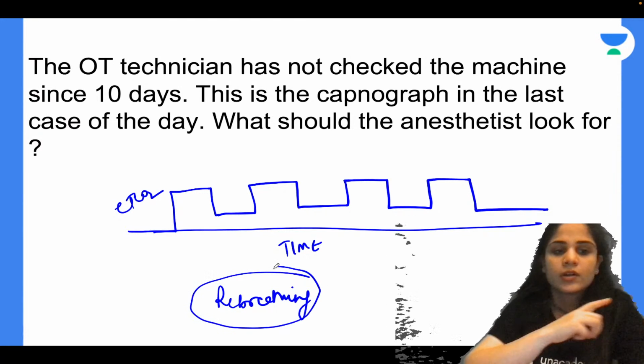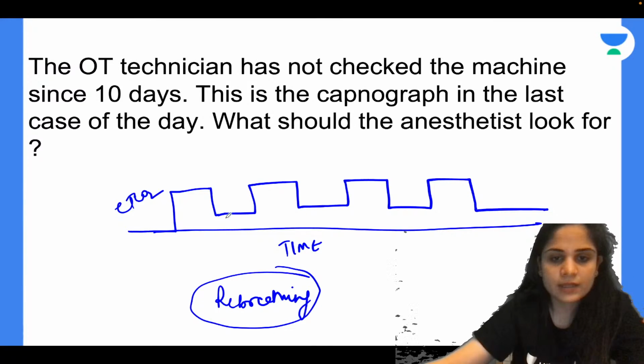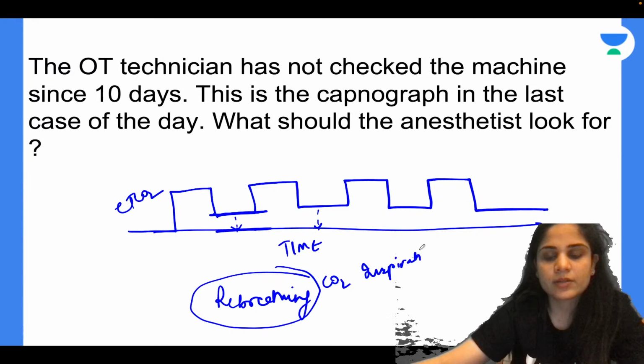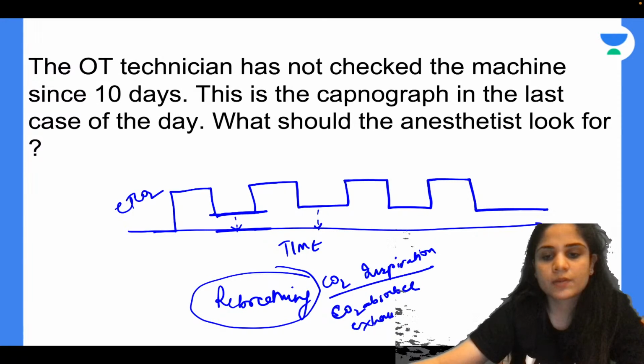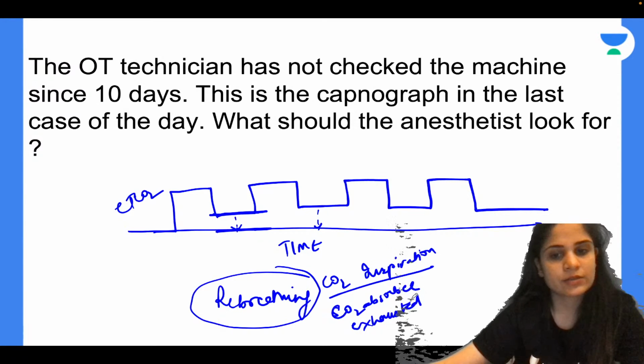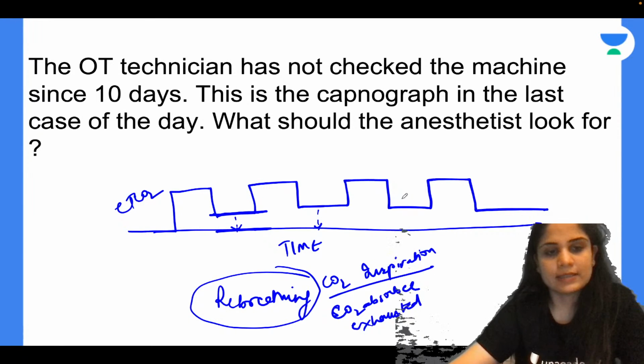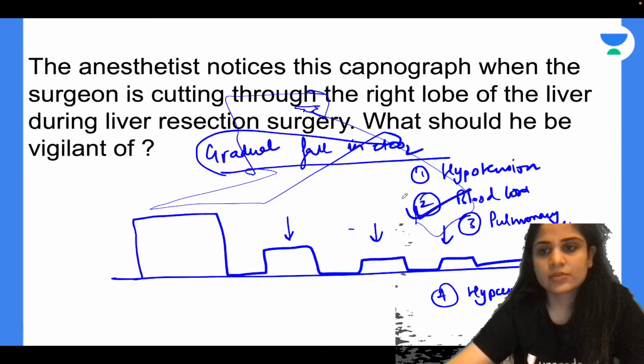Rebreathing, okay. So you are rebreathing the carbon dioxide. Can you see it is not touching the baseline? This is your baseline, and your capnograph is not touching the baseline. If it's not touching the baseline, that means you are rebreathing carbon dioxide during inspiration. How? Because your carbon dioxide absorber is exhausted. Whether it is soda lime, baralyme, or Amsorb, it is exhausted and needs to be changed, and that's why you are rebreathing carbon dioxide in the next inspiration. Alright, so just quickly showing you all.